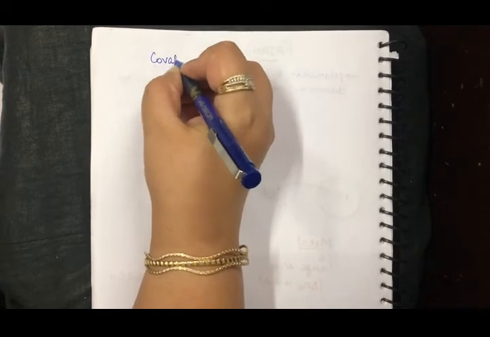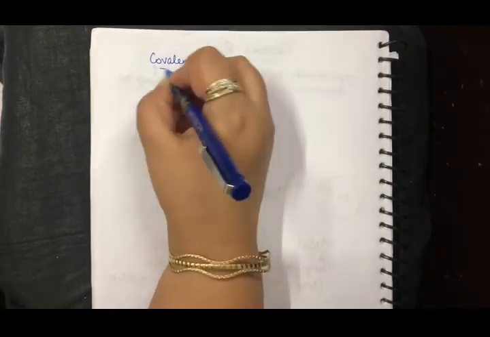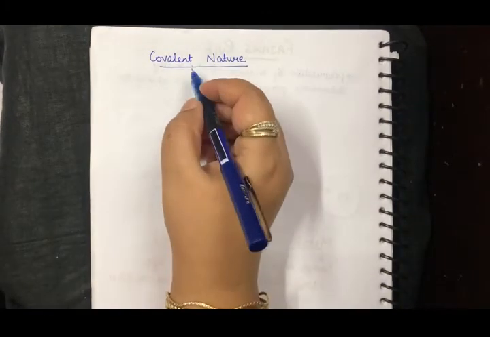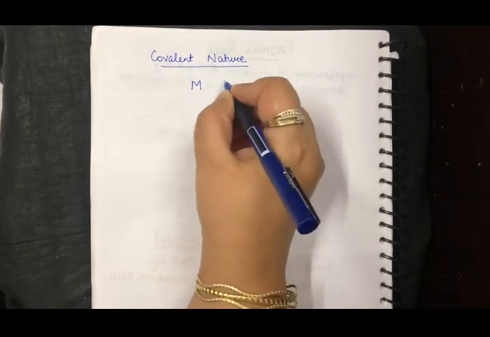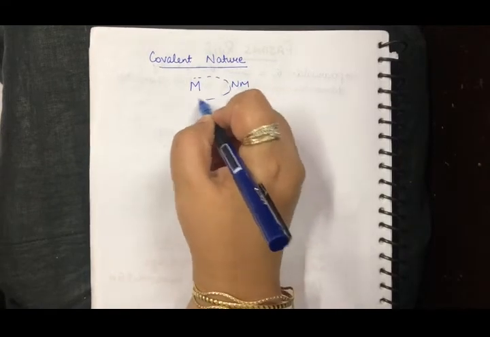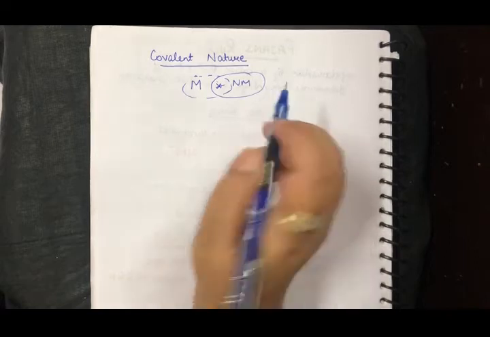So if I talk about Fajan's rule, it says the covalent nature. What do you mean by covalent nature? Covalent nature means how far the metal will be able to pull the electron towards itself. Even though the metal has donated its electron towards the non-metal, it is still attracting its electron back towards itself. So in this covalent nature, between this metal and this non-metal, the electron which was given to the non-metal previously is going to be a little towards the metal.